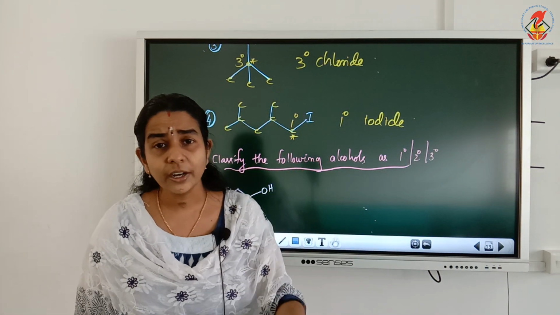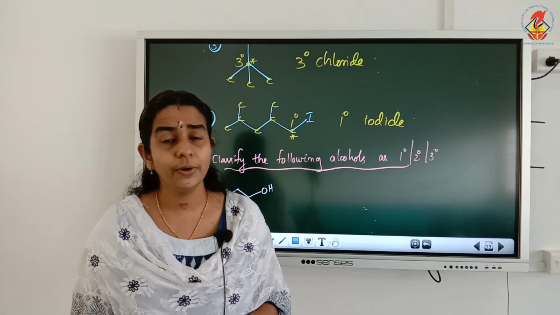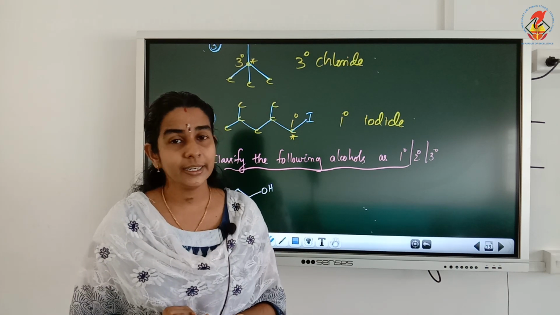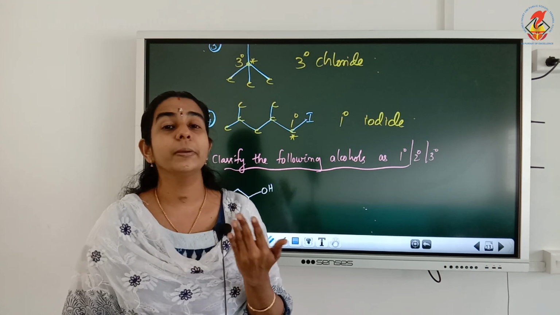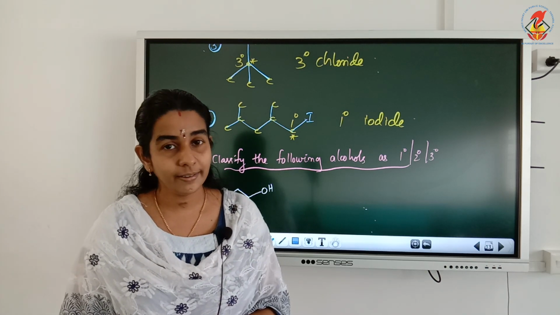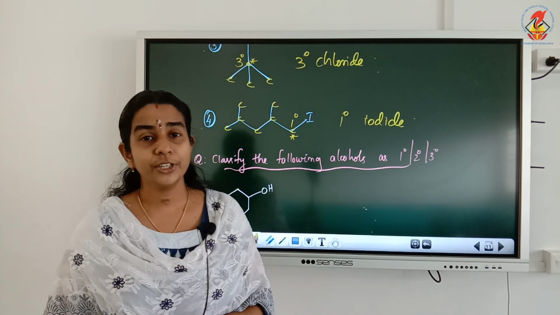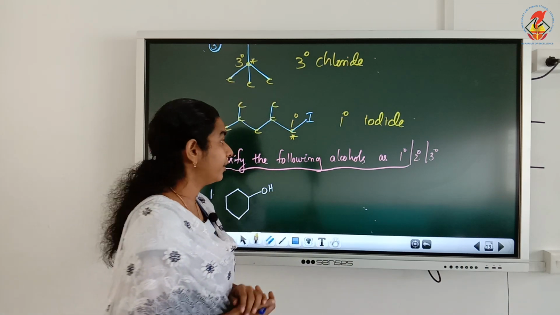Now, if it is an alcohol, how can we classify it as a primary, secondary or tertiary alcohol? Check only the OH attached carbon atoms, isn't it? If the OH attached carbon atom is primary, it will be primary alcohol. If the OH attached carbon is secondary, it will be a secondary alcohol. If the OH attached carbon is a tertiary carbon, it will be a tertiary alcohol.